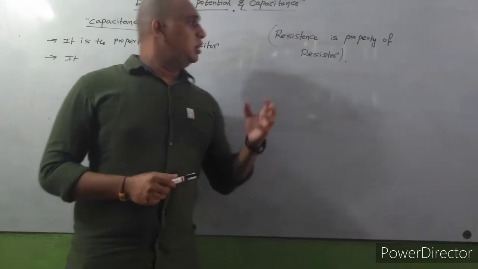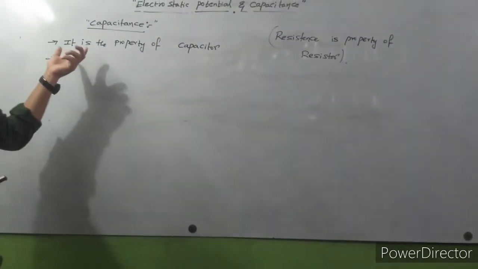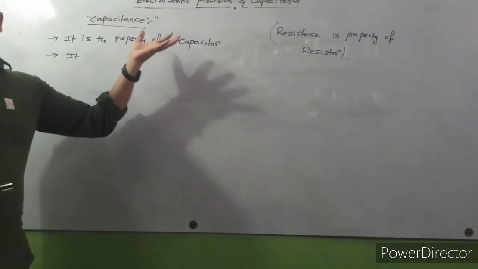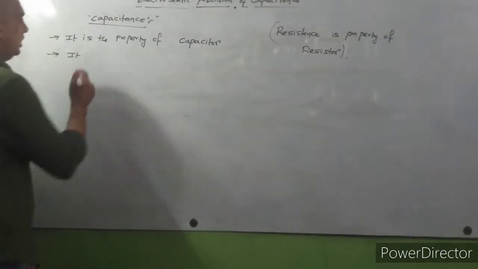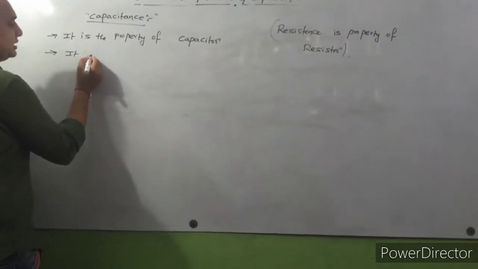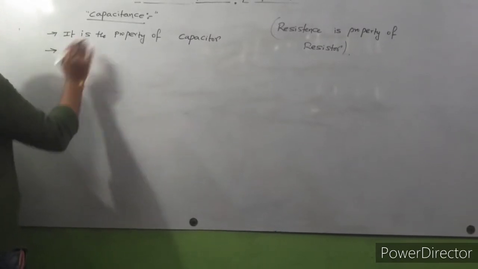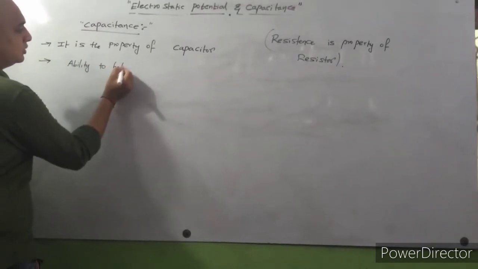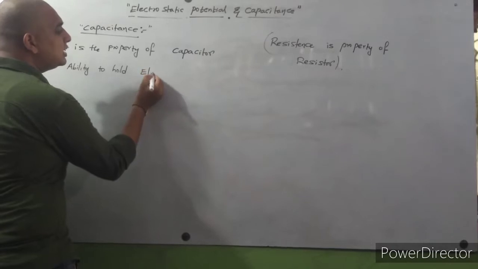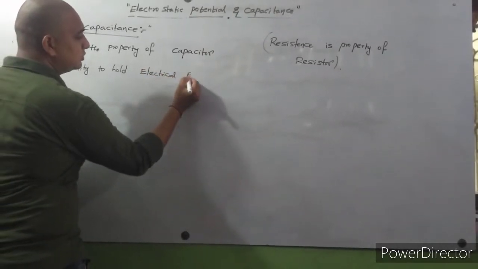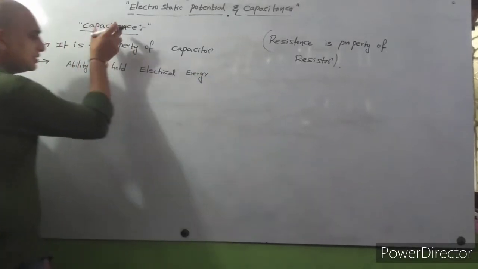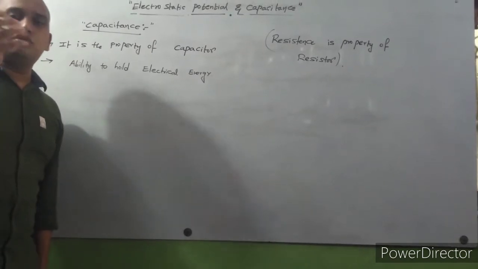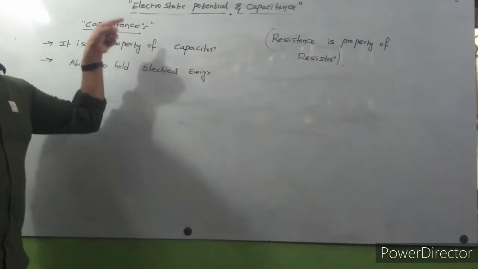My dear, so observe carefully here. It is the property of capacitor. Capacitance is the property of capacitor, and the definition of capacitance is: capacitance is nothing but the ability to hold electrical energy. Capacitance is nothing but what? Ability to hold electrical energy. So that ability to hold electrical energy is called capacitance.